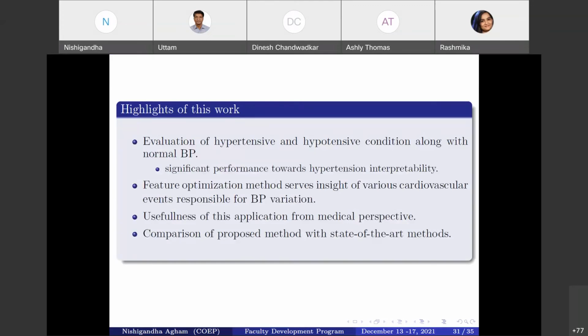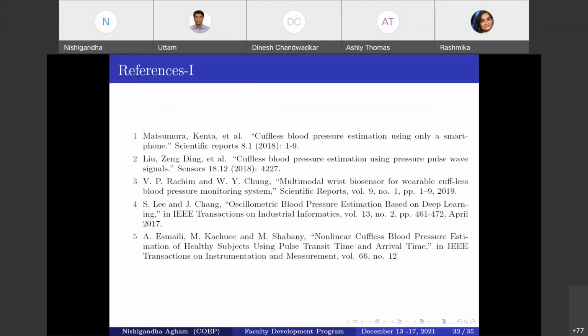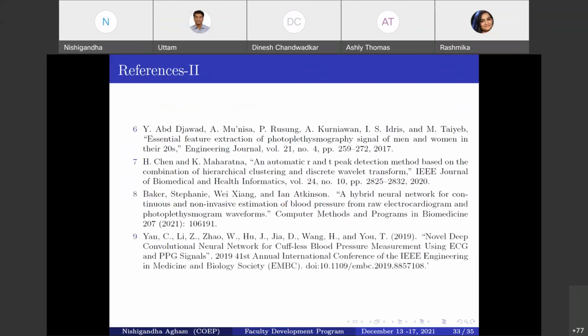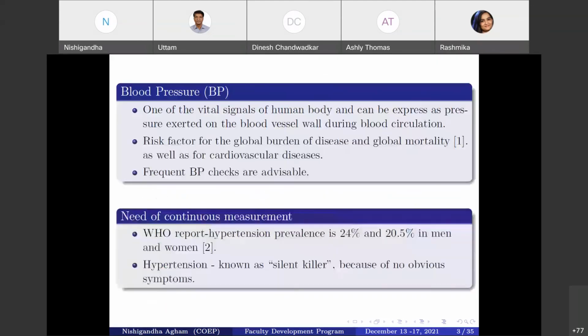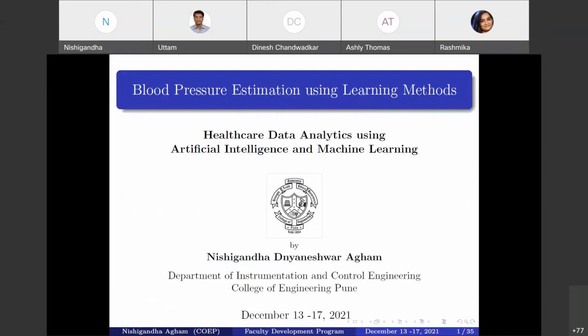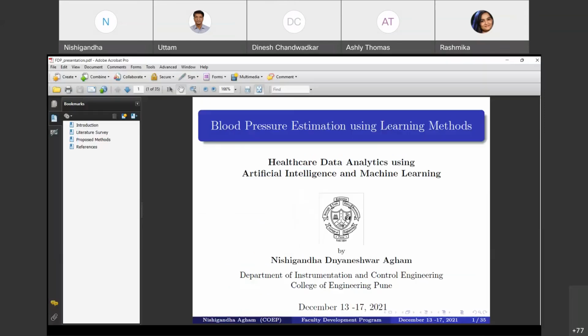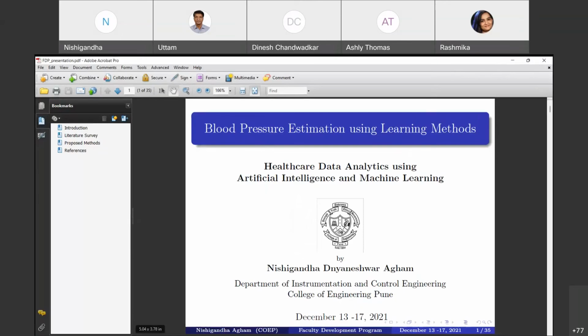So this is all about the proposed work, which we have proposed under the learning method along with the feature optimization for BP estimation. These are the few references we have used. So all these points are about the proposed work for BP estimation. Along with ECG and PPG, I'd also like to discuss one more parameter, that is the IPG, the impedance plethysmography parameter, for the BP estimation.